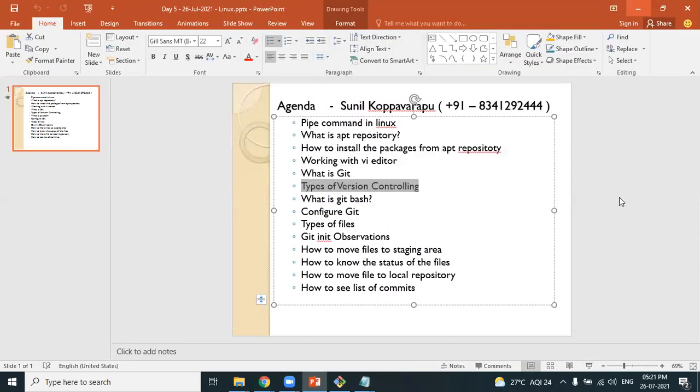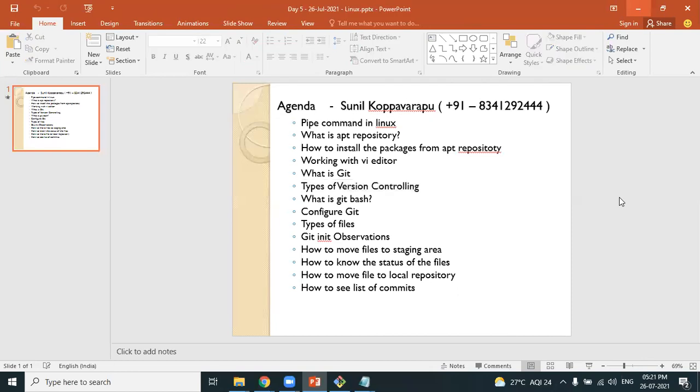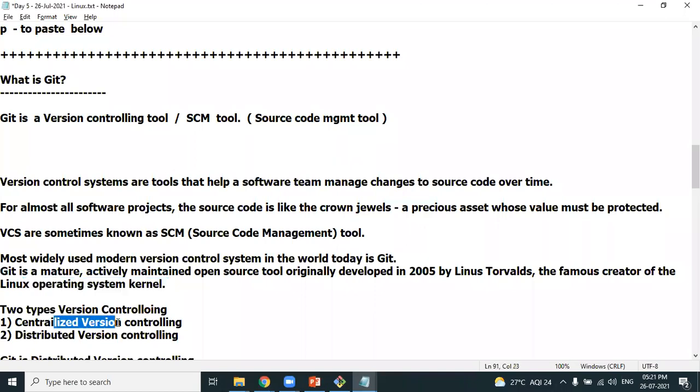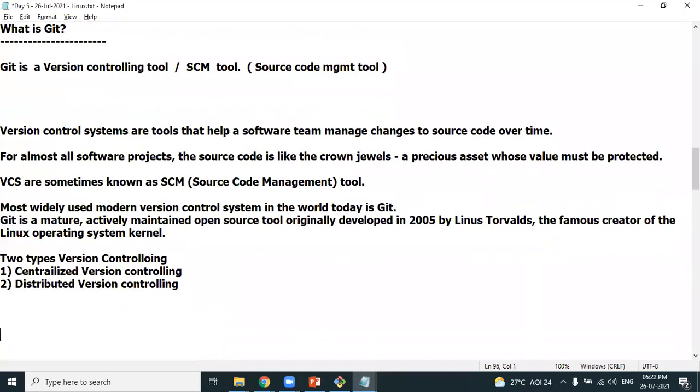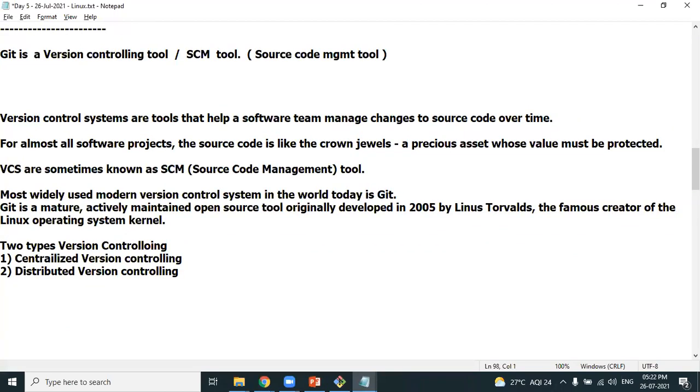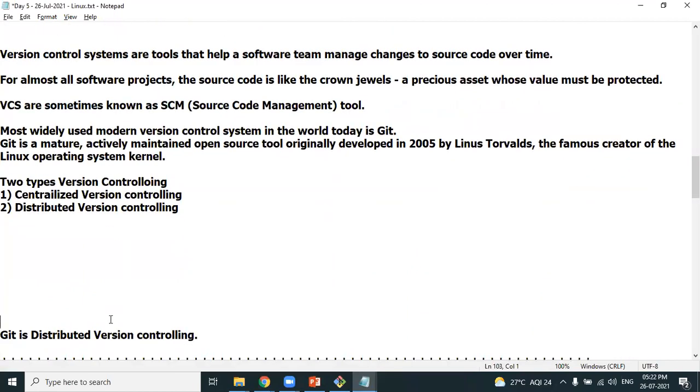Types of version controlling, important from the interview point of view. There are 2 types of version controlling tools available in the market. One is called centralized version controlling, and the other is distributed version controlling. What does Git fall under? Git is a distributed version controlling system.